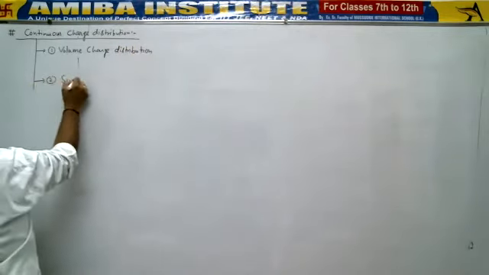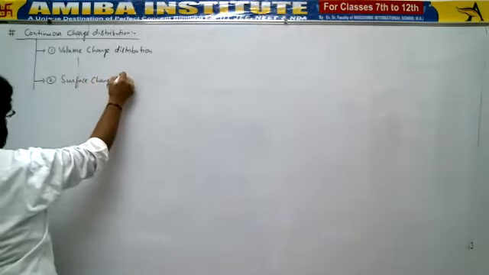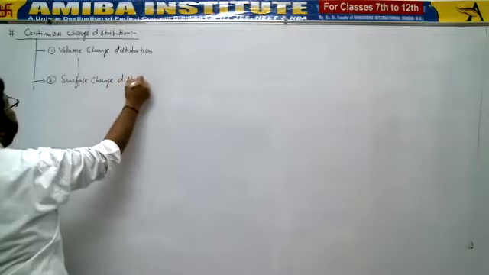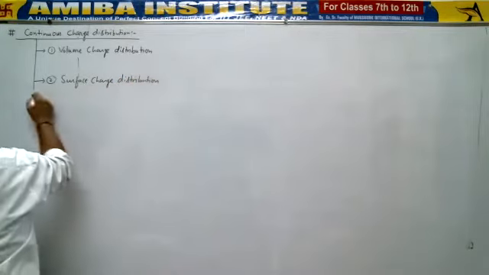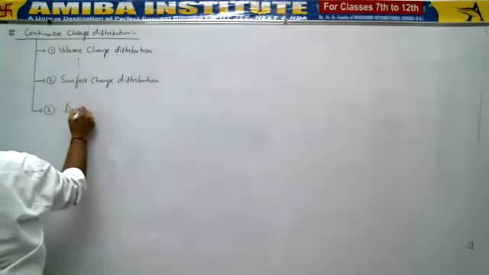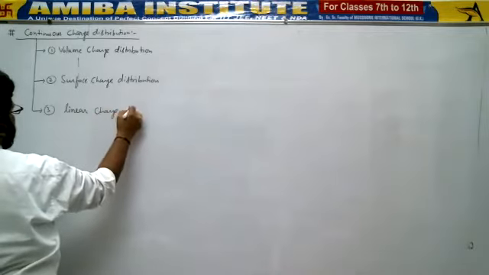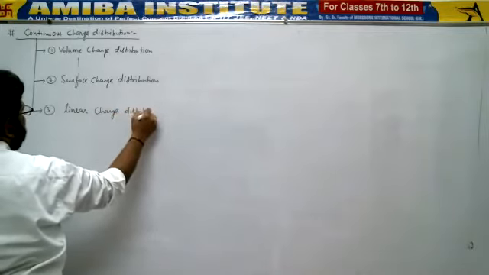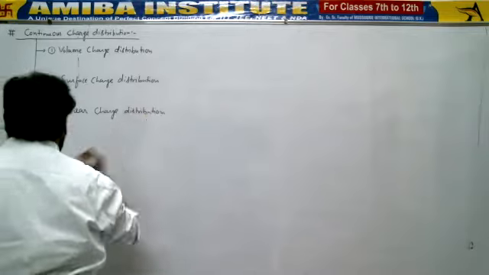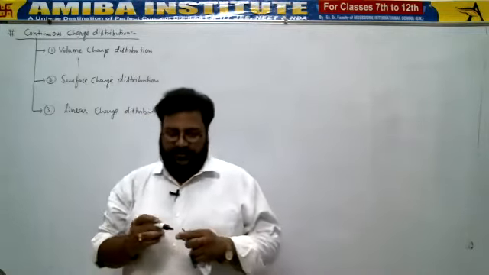Second, surface charge distribution or areal charge distribution. And third one is linear charge distribution. Getting this? So it means based on the given figure, what kind of figure has been given.